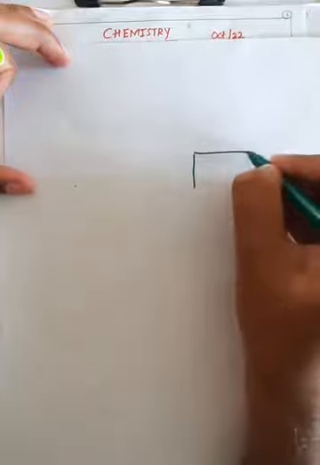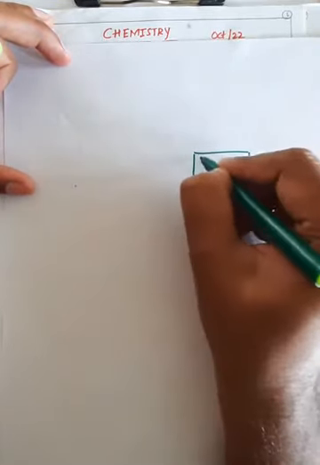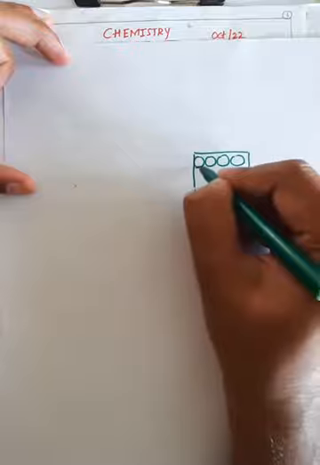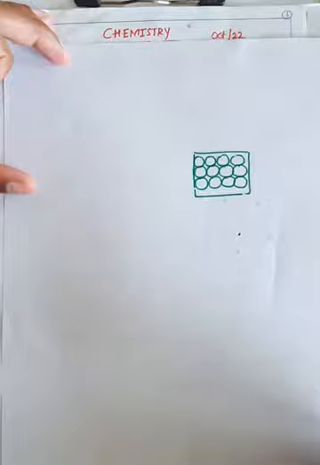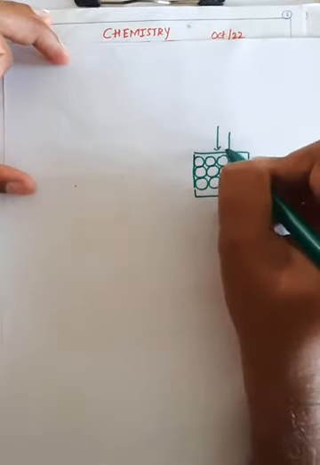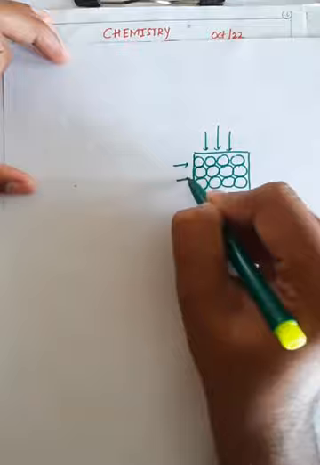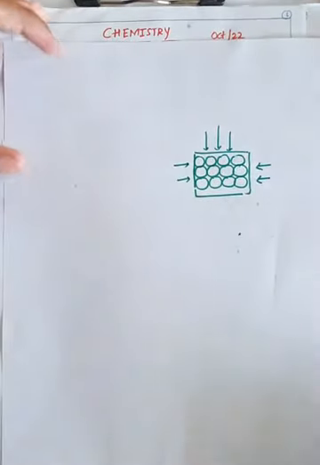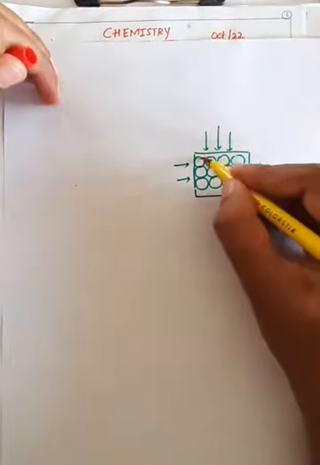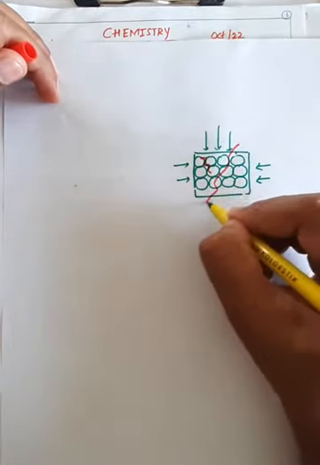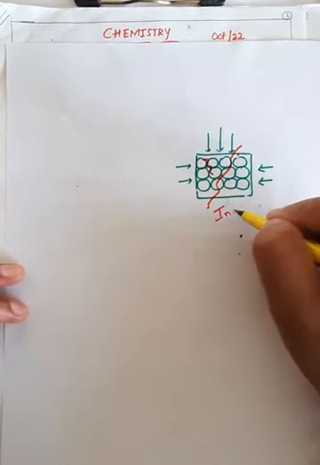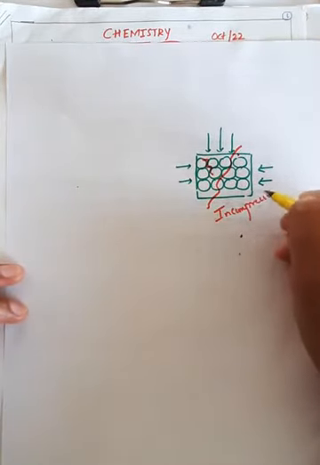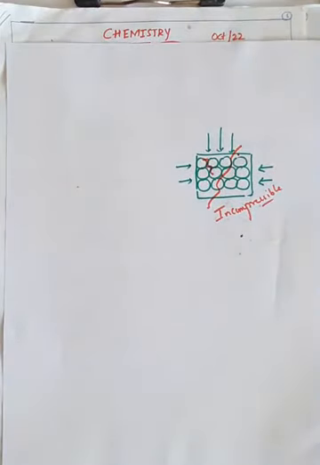So here we'll do some rough work. Assume this is a solid and it has a closed arrangement of atoms. Incompressible nature means whenever you apply force from any direction, there is a chance of cracking or breaking of this molecule. Therefore this is called the incompressible nature, or characteristic, of the solid.